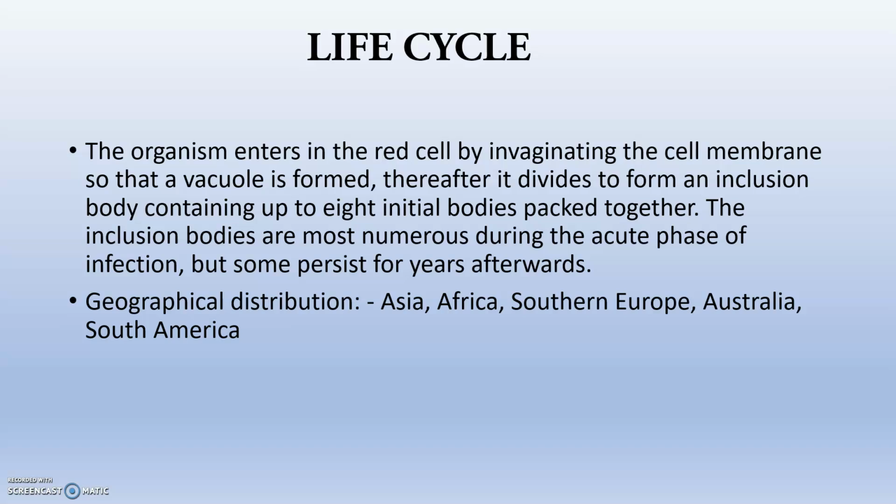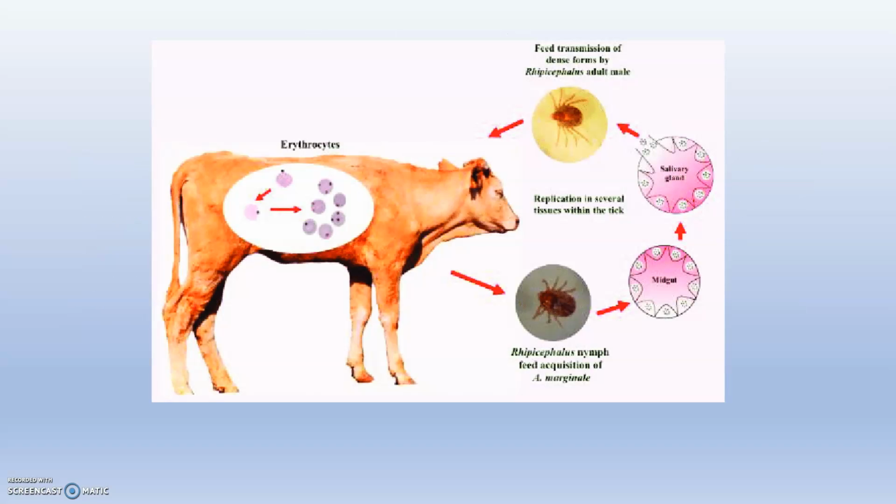So, the life cycle: the organism enters the red cell by invaginating the cell membrane, so that a vacuolar structure is formed. Thereafter it divides to form an inclusion body which has 8 initial bodies packed together. So this is the replication cycle in the case of cattle.